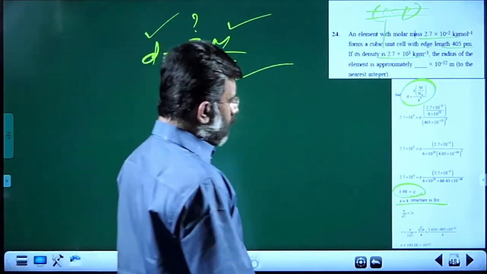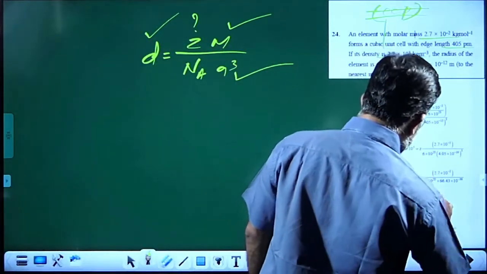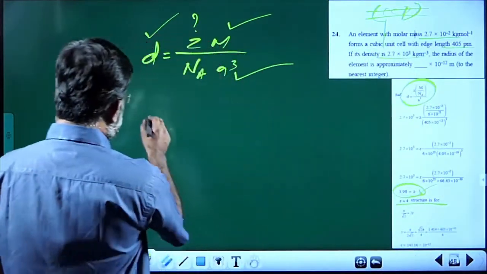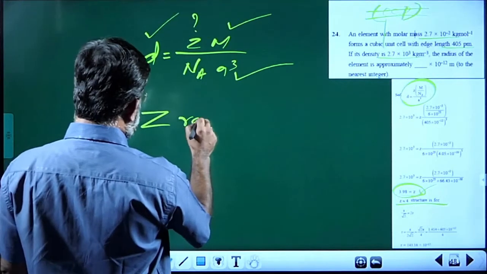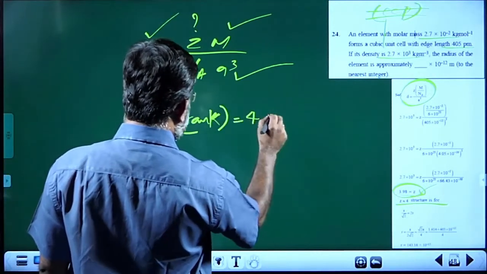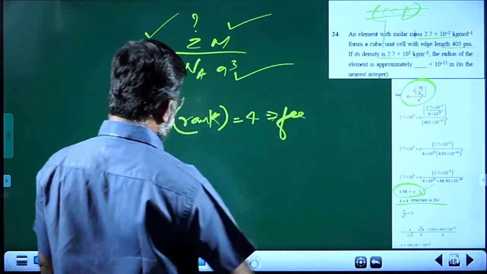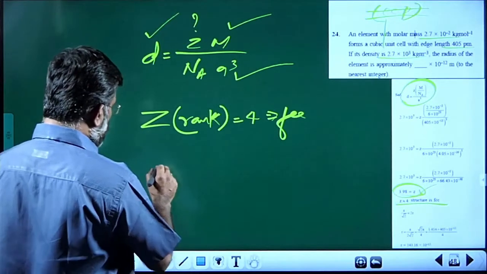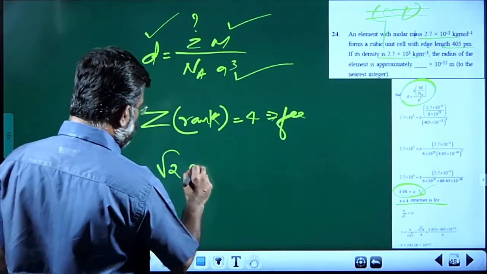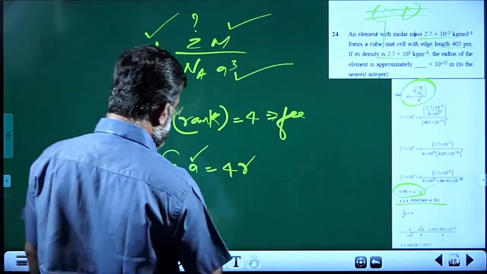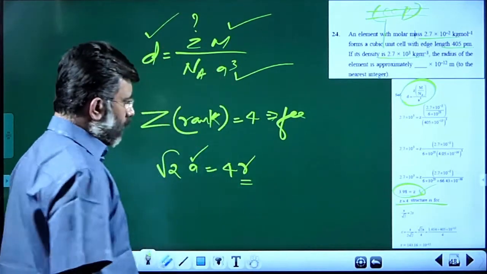So when all data are substituted, Z is calculated as 3.98, taken as 4. Z means rank. So rank 4 means it is FCC. For FCC, what is the atomic radius? All of you know it is root 2 a equal to 4r.